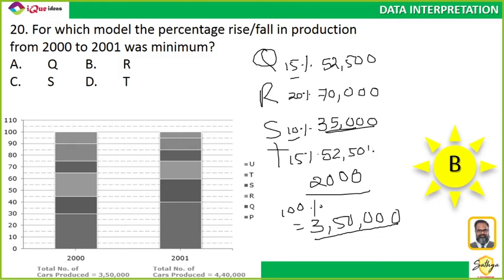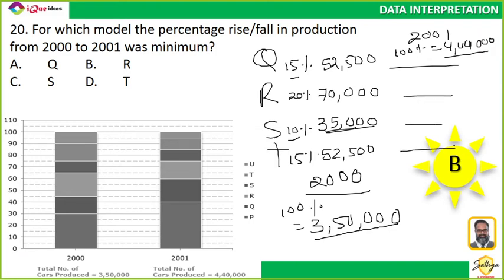Did you understand these four values? Similarly, in 2001, 100% is equal to 4,40,000. So calculate the values of Q, R, S and T using the same tricks, and then compare, and you will get it. Did everybody understand it?